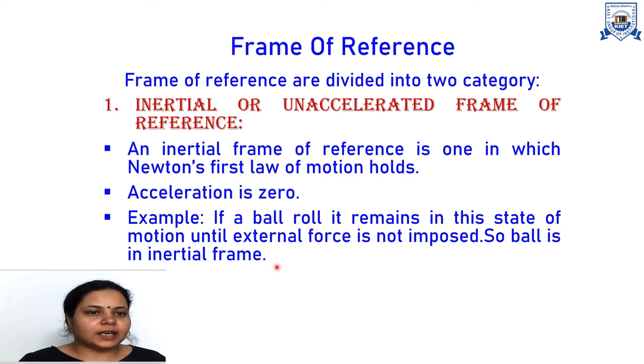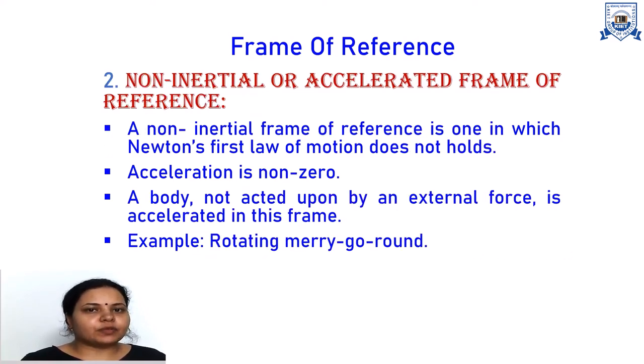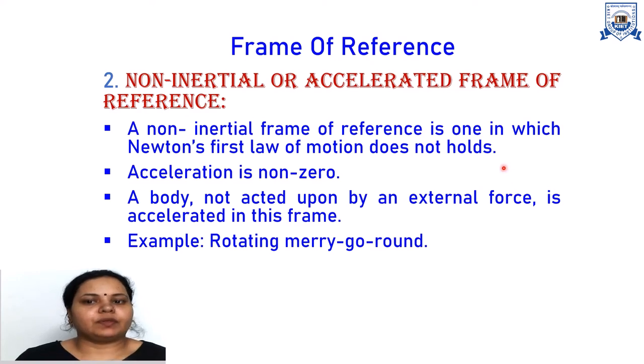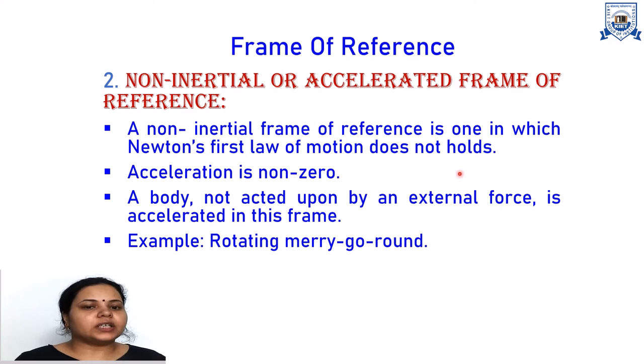For example, again I repeat the same example, you are sitting in a room, and for you that room is stationary, so that room does not impose any kind of acceleration on you, so for you that room is an inertial frame of reference. Second is the non-inertial frame of reference. A non-inertial frame of reference is one in which Newton's first law of motion does not hold. In a non-inertial frame of reference, acceleration is non-zero. In this frame, a body not acted upon by an external force is accelerated.